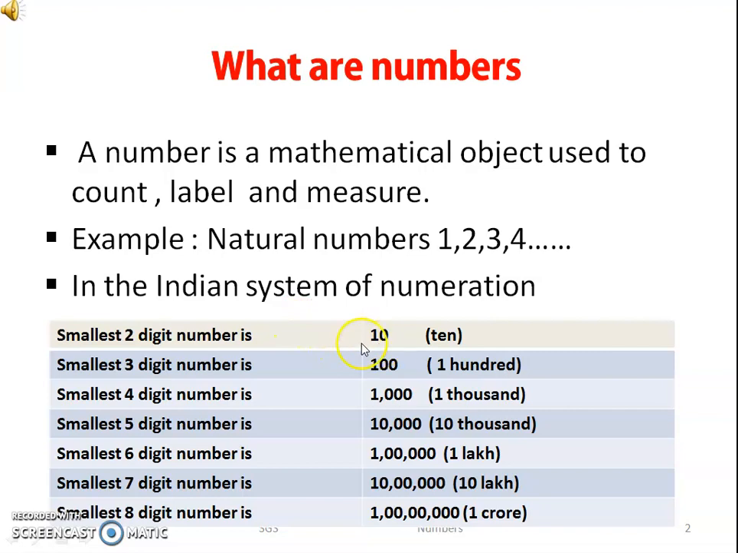In the Indian system of numeration, the smallest two-digit number is 10. The smallest three-digit number is 100. The smallest four-digit number is 1000. And the smallest five-digit number is 10,000. And the smallest six-digit number is 1 lakh. Similarly, the smallest 7-digit number is 10 lakh and the smallest 8-digit number is 1 crore.